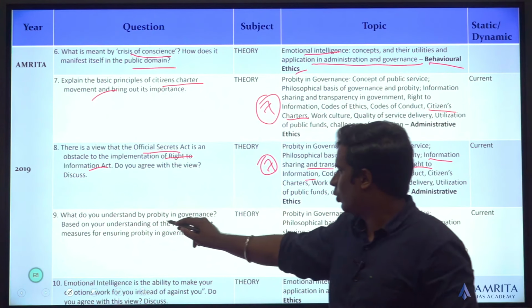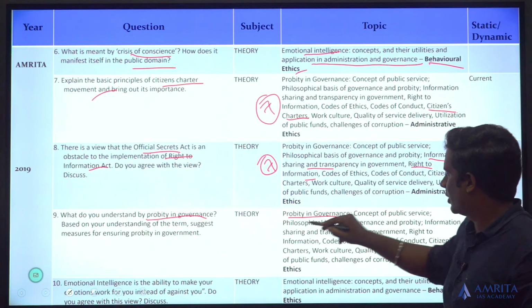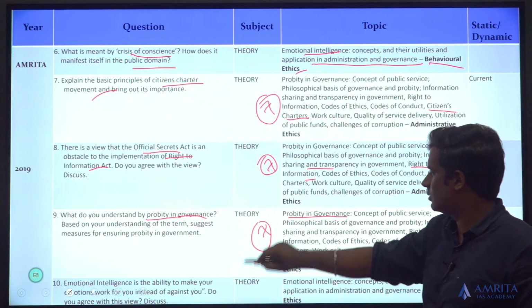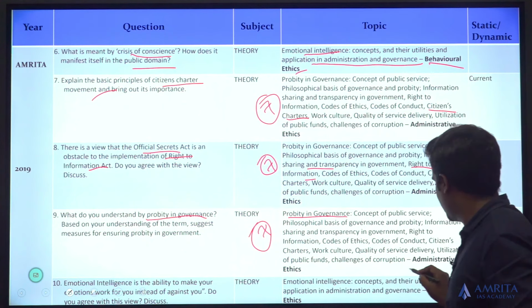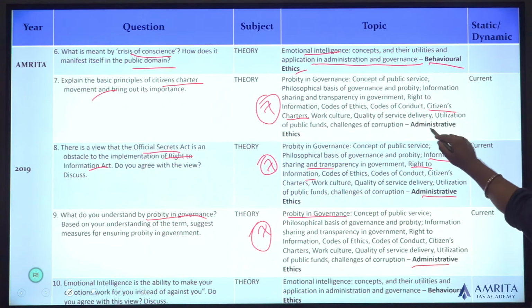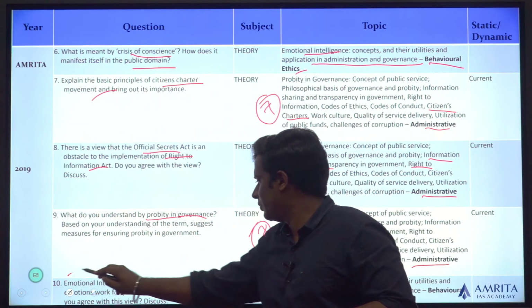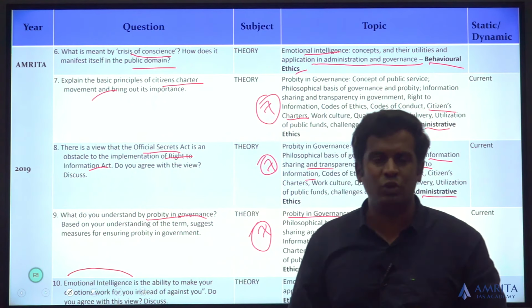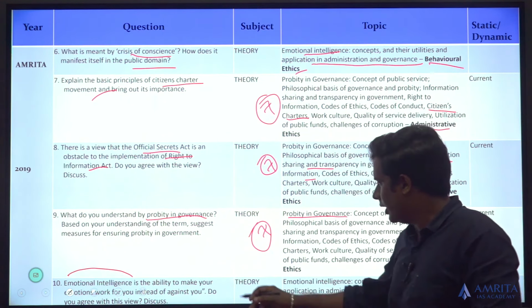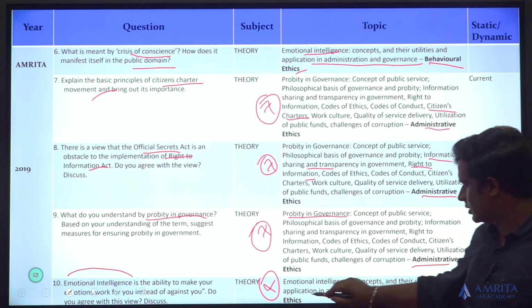Question number 9. What do you understand by the term probity in governance? That's the main heading of topic number 7, probity in governance. Straightforward. Questions on administrative ethics again, administrative ethics again, administrative ethics again. Last question. Emotional intelligence is the ability to make your emotions work for you instead of against you. Do you agree with this view? Discuss. Again, emotional intelligence, topic number 4, behavioral ethics.